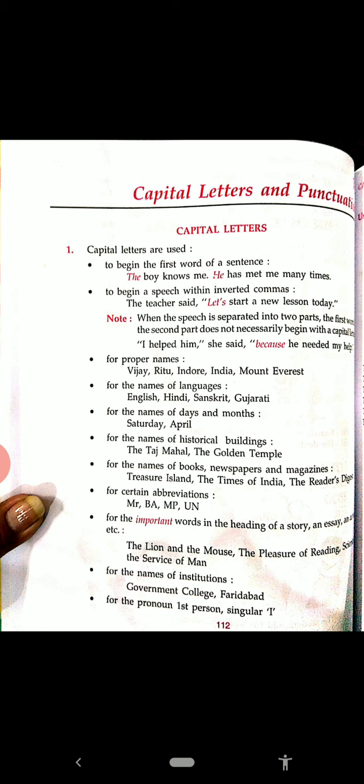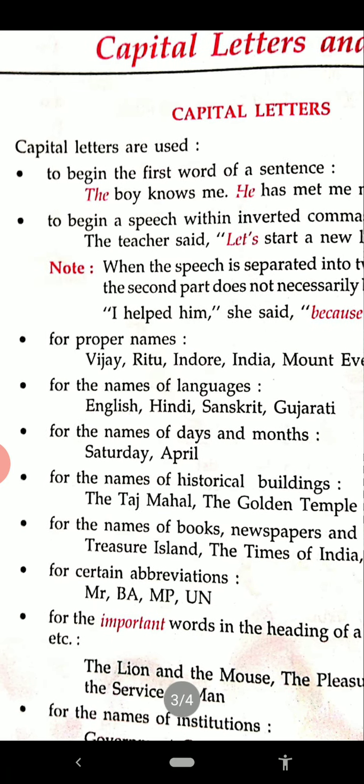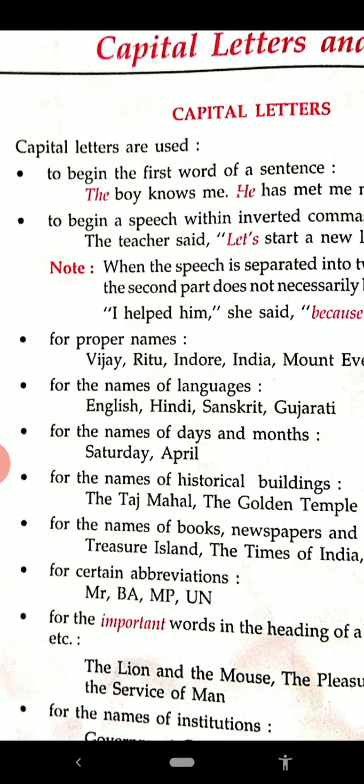One important thing is there when the speech is separated into two parts. See, the note says: when the speech is separated into two parts, the first word of the second part does not necessarily begin with a capital letter. Try to understand it from the example. "I helped him," she said, "because he needed my help."